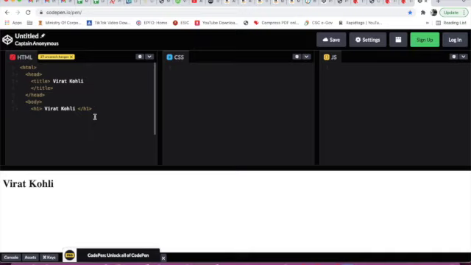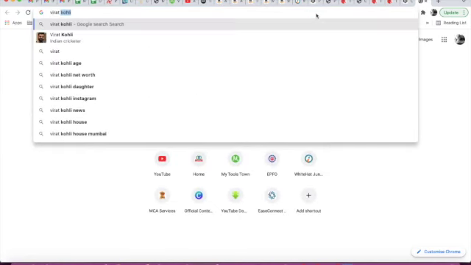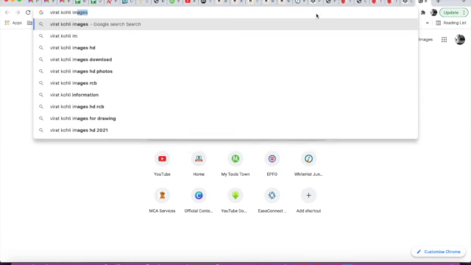Now after closing the heading 1 H1, I will give an enter, and I will give img. Img means image. We will put the image of Virat Kohli. So here I will type img image, and I will give an enter. Here I will type src equals source. So here the link will come. So I will go on Google. Here I will type Virat Kohli images.